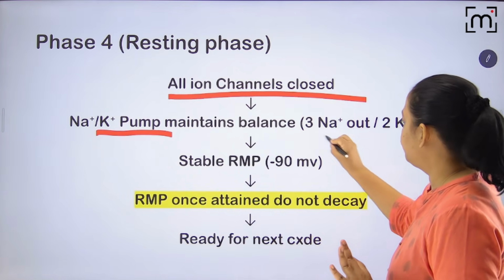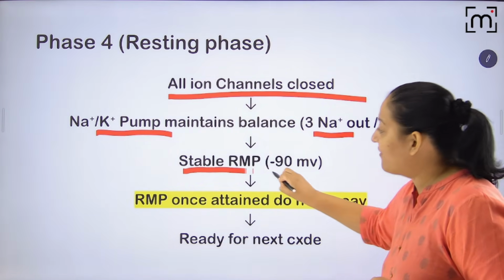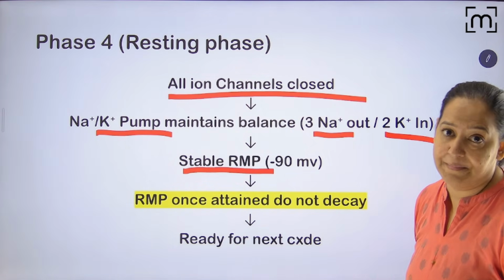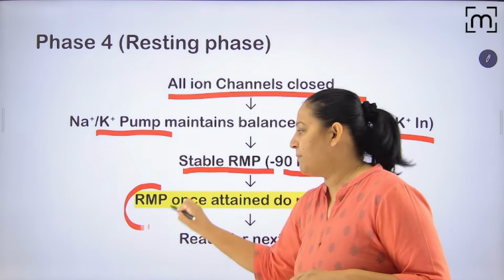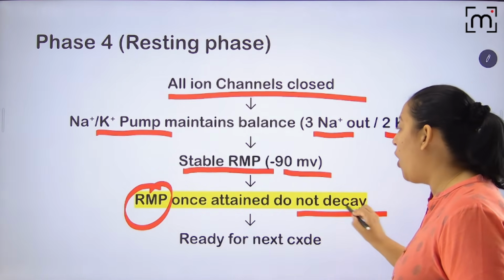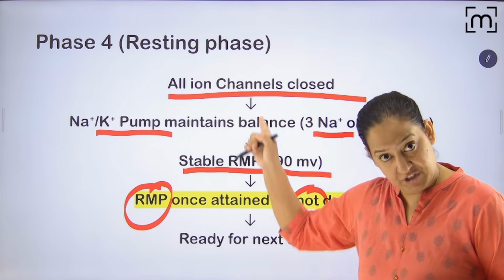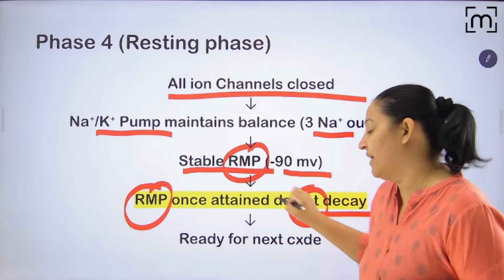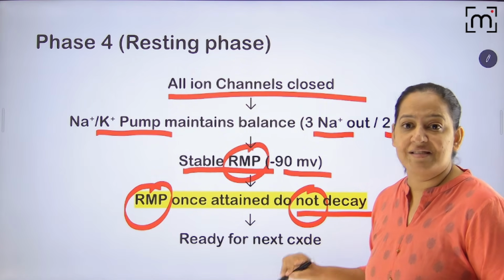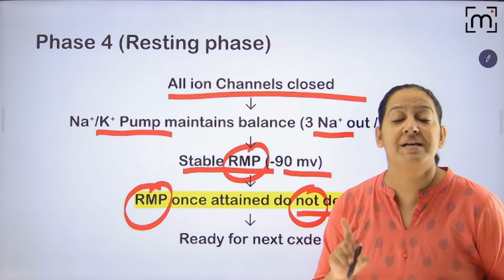Three sodium goes out and 2 potassium comes in, and they are maintaining a stable resting membrane potential. Highlight the word stable. It's stable. It's -90. Once the resting membrane potential is achieved, it does not decay. In contrast, I will teach you next the automatic fiber, in which phase 4 is not like this. In phase 4, once the RMP is achieved, it will decay. It's not stable, it's unstable, and that's why they are the pacemaker. The rest of the phases are the same, but phase 4 is different.